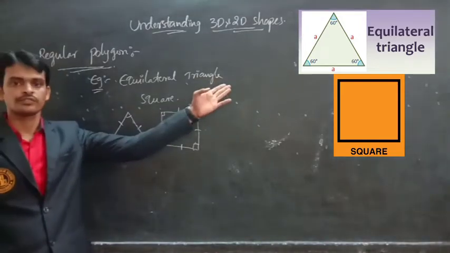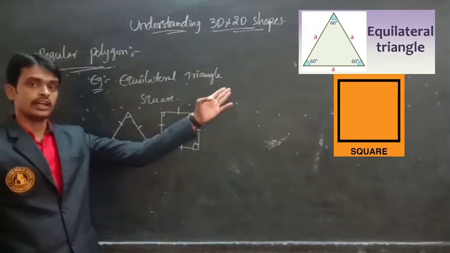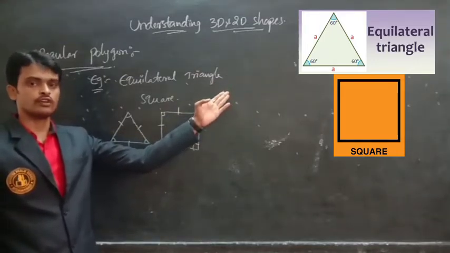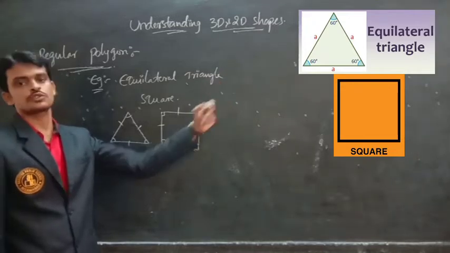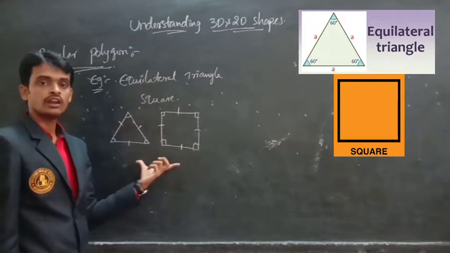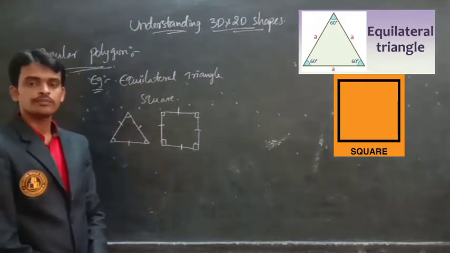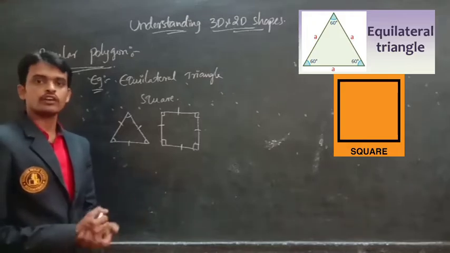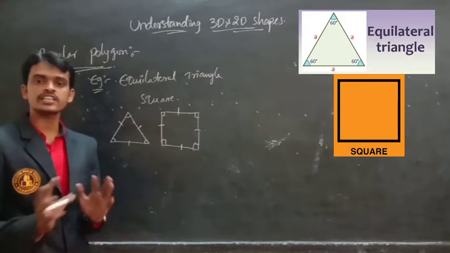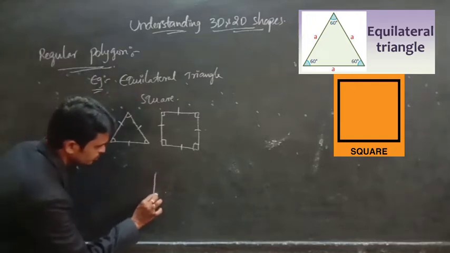Look at the pictures. They are examples of a regular polygon. Equilateral triangle and square. Here also I drew an equilateral triangle and square. Both are examples of a regular polygon. Similarly, suppose this is a pentagon.